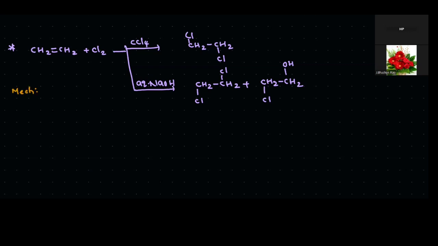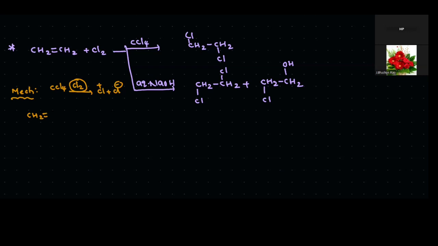First case: in the presence of CCl4, the Cl2 molecule dissociates to form Cl+ and Cl-. One is the electrophile, the other is the nucleophile. But before that, CH2=CH2 is a nucleophile, so it must act as a nucleophile in the reaction.